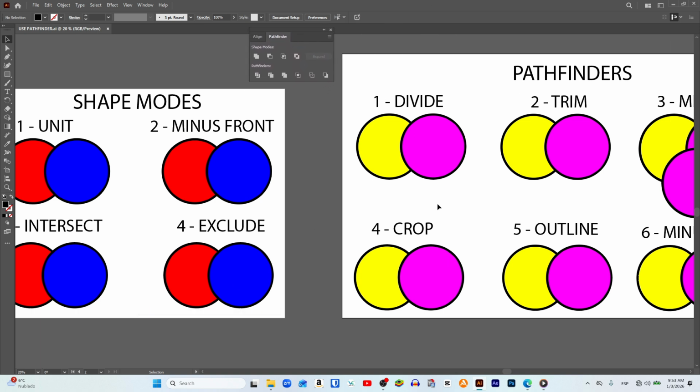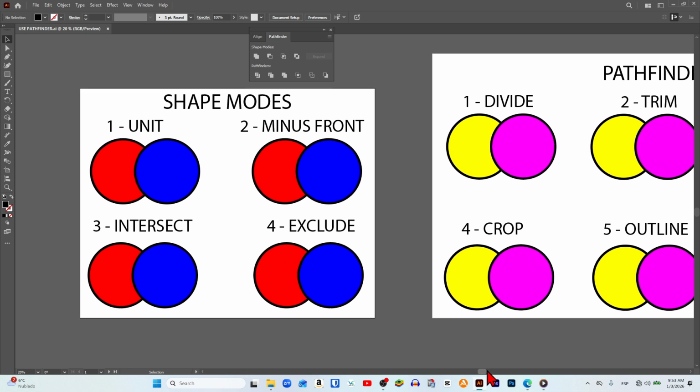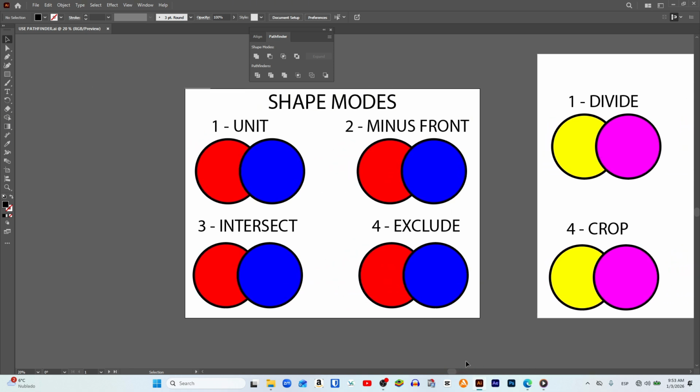Now that this panel is visible in our artboard, we go to the upper section where it says Shape Modes, and I will start by explaining each of these functions and the result they give us. So pay close attention to each of them. To do this, I enlarge the artboard on the left, and now that this area is shown in full screen, we're going to start with the first function, which is called Unite.